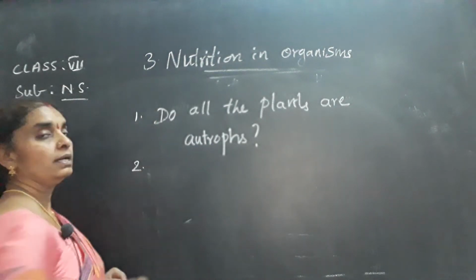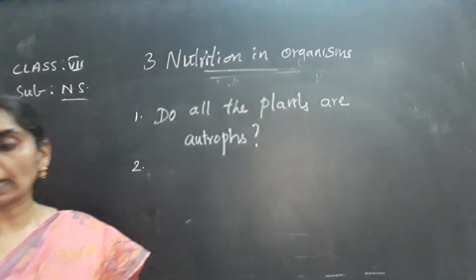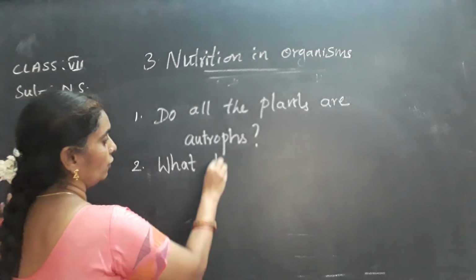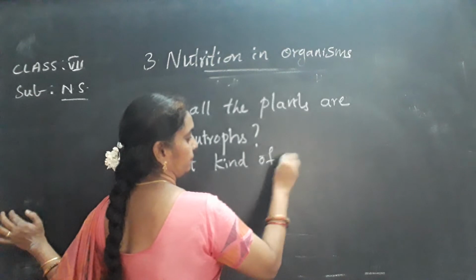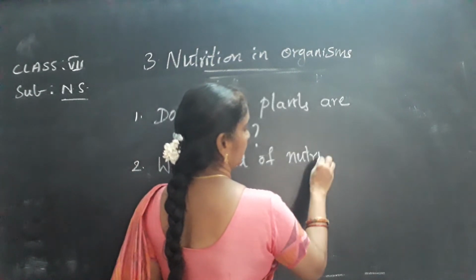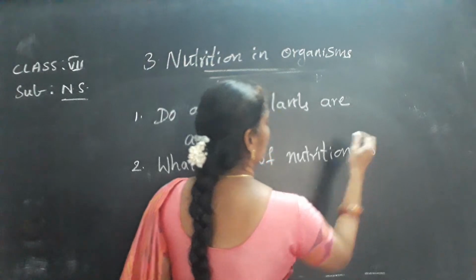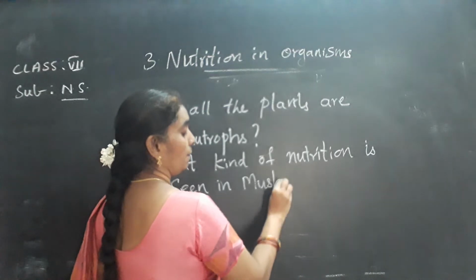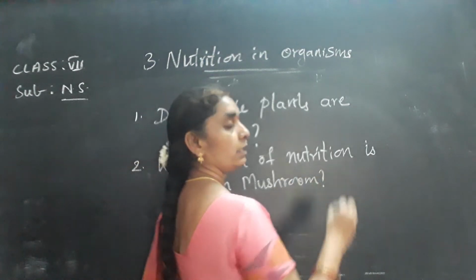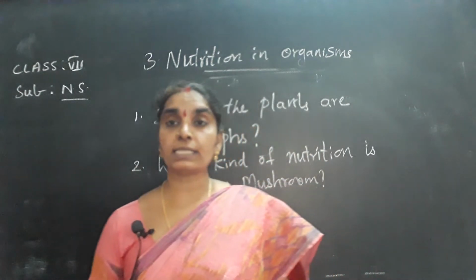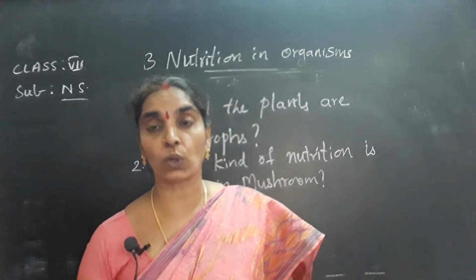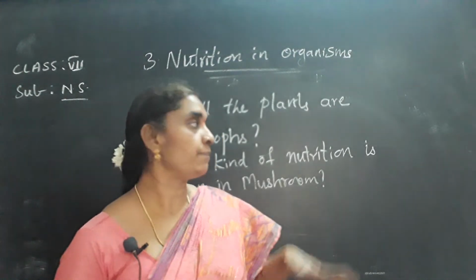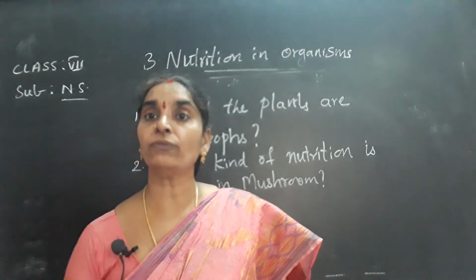Next, the second question under this table is, what kind of nutrition is seen in mushrooms? Especially now, after understanding the autotrophic mode of nutrition and heterotrophic mode of nutrition, you may see that mushrooms exhibit the heterotrophic mode of nutrition.